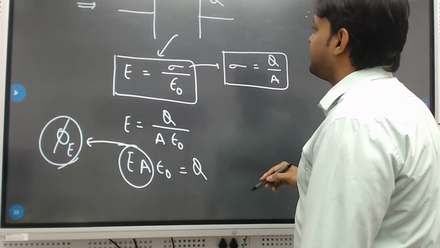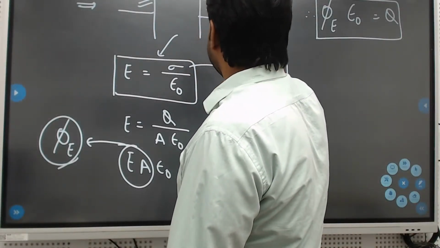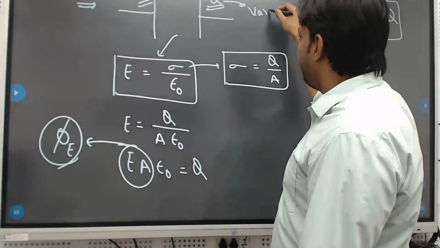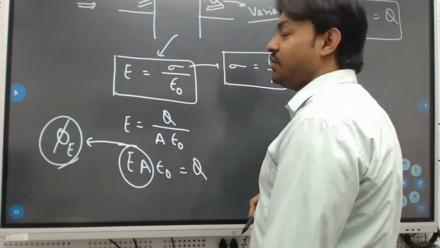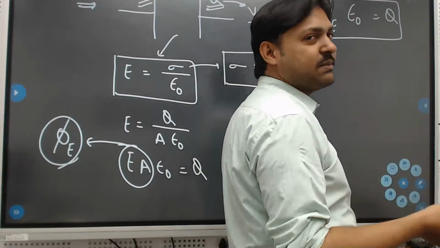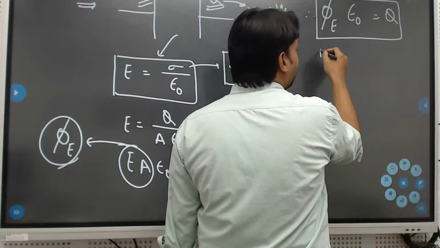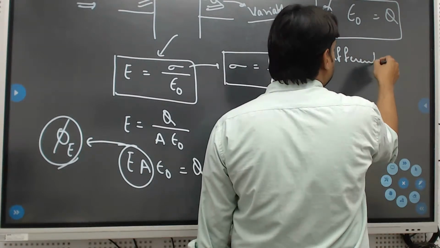Right? So now, is charge constant or variable here? Charge is variable here. So therefore, what do we have to do? You have to differentiate. Yes or no? Variable things we need with respect to time. So therefore, differentiate the above equation.